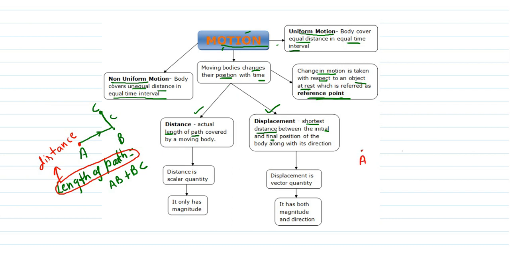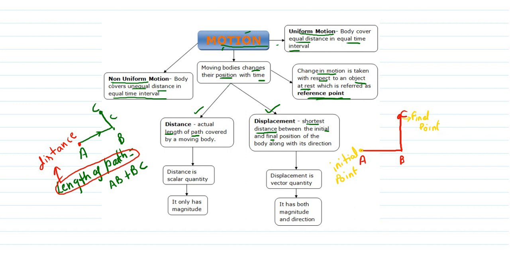The object started its journey from A, reaches B, and then went to C. The length of path is the same, AB plus BC, but this time the place where the object started its journey will be considered the initial point, and the point where it finished its journey will be considered the final point.